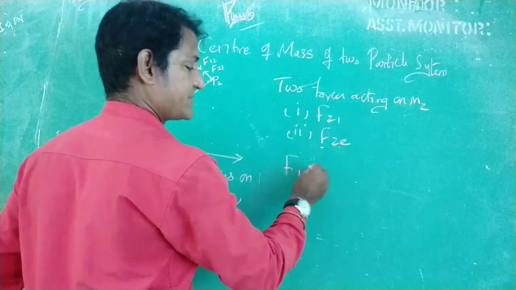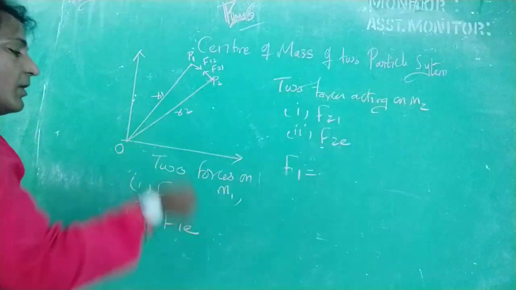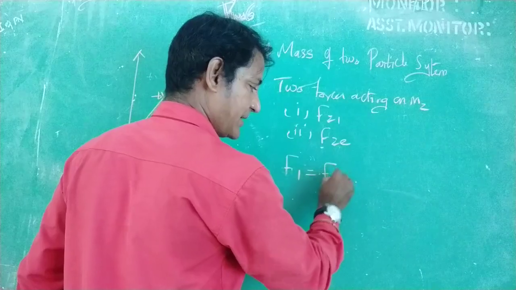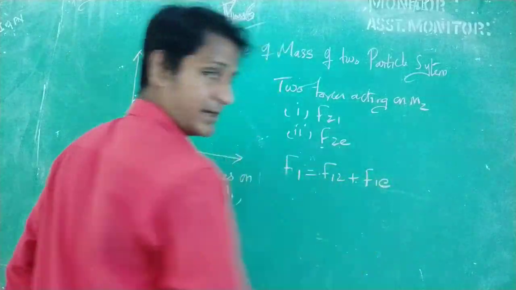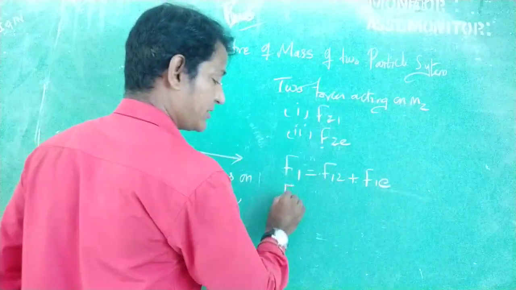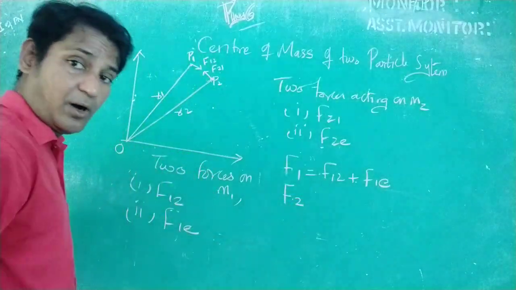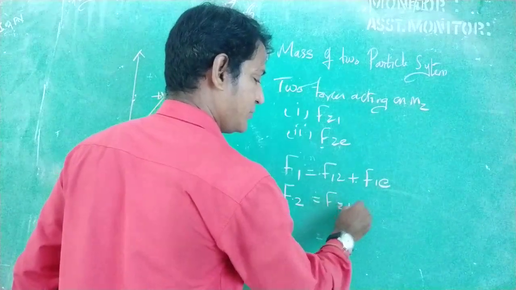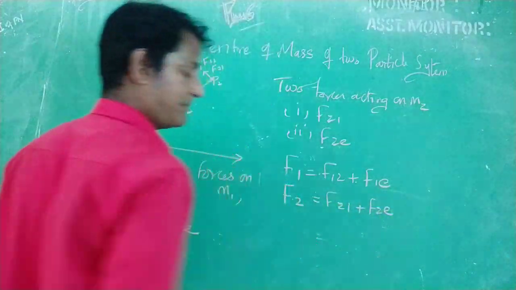Now, the total force exerted on the mass M1 is F12 plus F1E. The total force exerted on the mass M2 is F21 plus F2E.